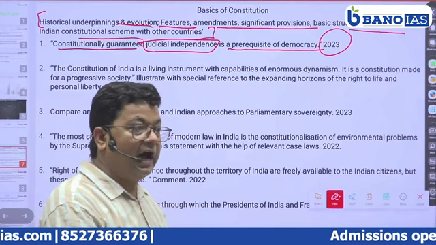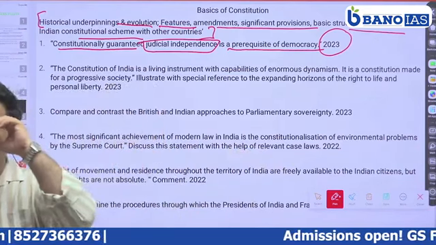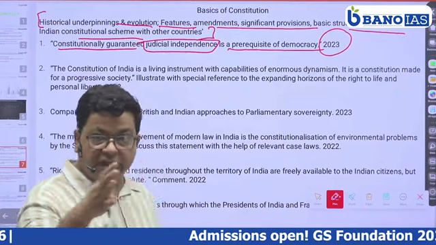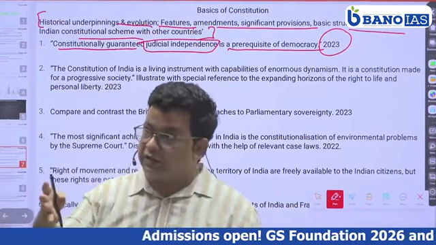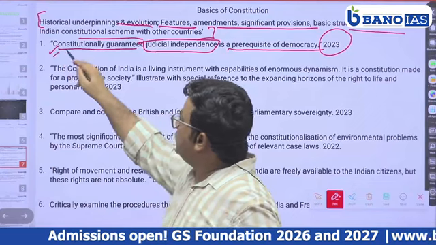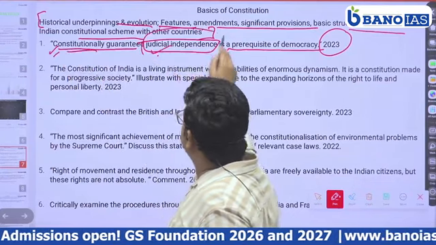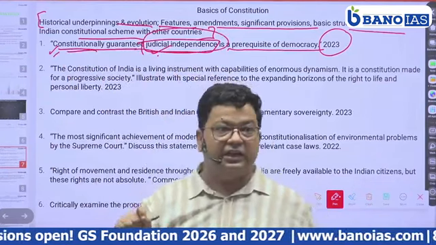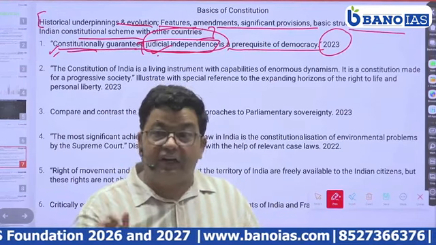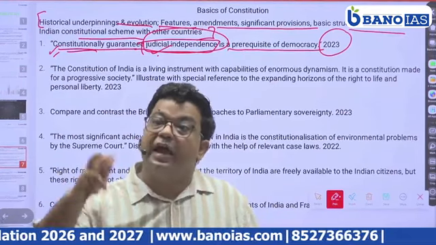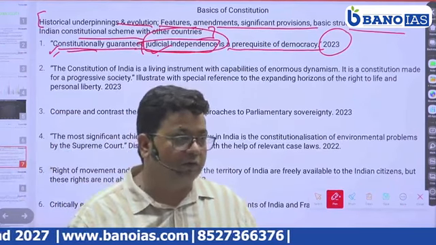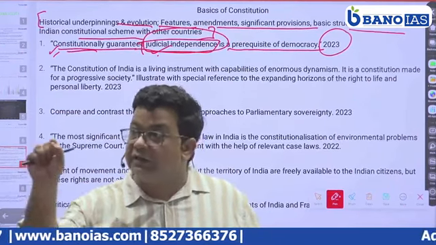You can see how UPSC sticks to the section-wise syllabus and asks questions from those sections. Having a democracy, it is necessary that the judiciary should be independent. We need to give views on why it is necessary: to protect the rule of law,